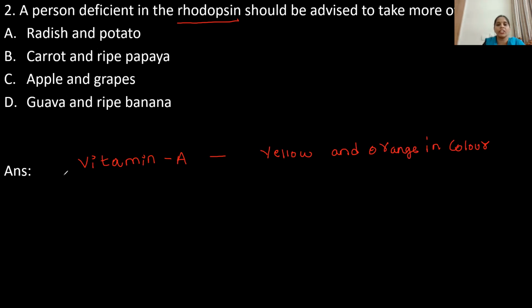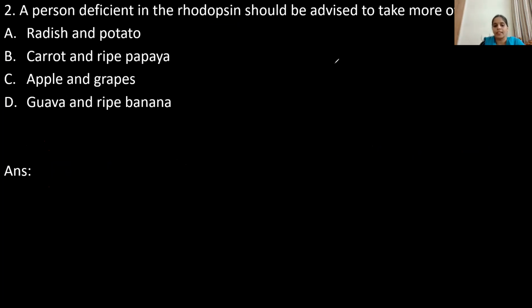A person deficient in rhodopsin should be advised to take more of carrot and ripe papaya, because papaya is a fruit and carrot is a vegetable, and both are rich sources of vitamin A. That's why option B is correct, children. These vegetables and fruits contain a large quantity of vitamin A. Right. Let's move on to the next question.